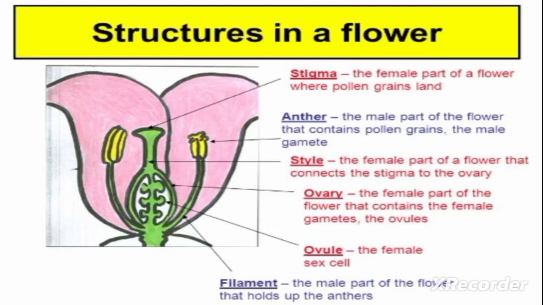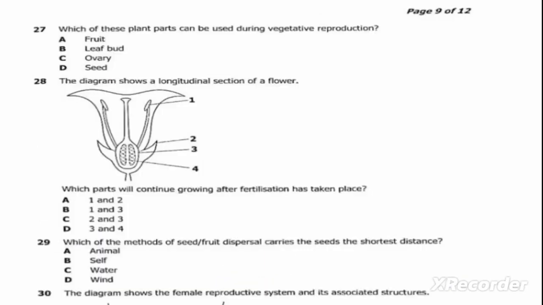So the question is asking which parts will continue growing after fertilization has taken place. The parts that will continue growing after fertilization are the ovary and ovules. So the parts we are talking about here are 3 and 4. Therefore, our correct answer is D.